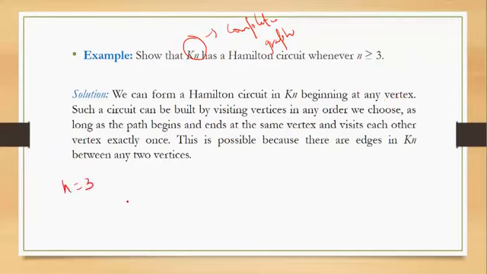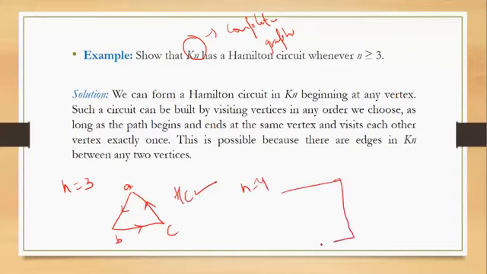Let's check for n equal to 3. When n is equal to 3, it means it is a triangle. So in the case of a triangle, if I am naming the vertices A, B, and C, I can go from A to B, B to C, and then again C to A. So it has a Hamilton circuit.